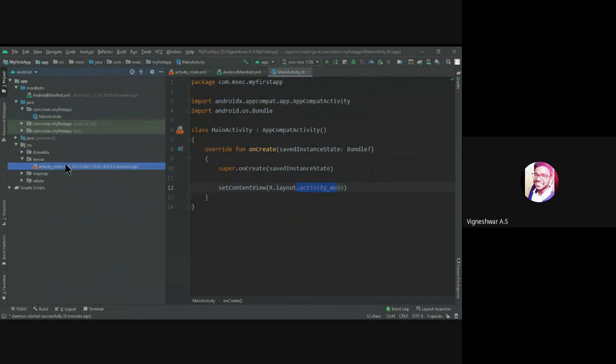This XML will be controlled. For example, if I want to add a button, it's not a big deal to code. I'm going to design now, so I can choose these options also. Here you can see, if you want a button, an image view, or a recycler view, you can drag and drop. I'm going to choose a button and drag it down here.